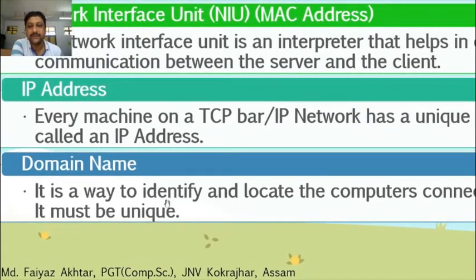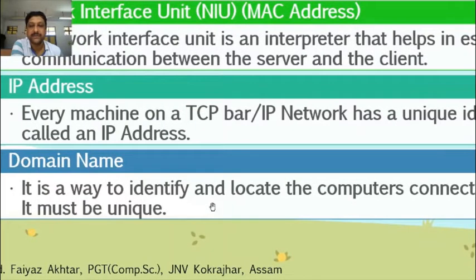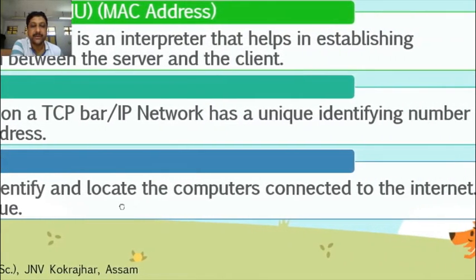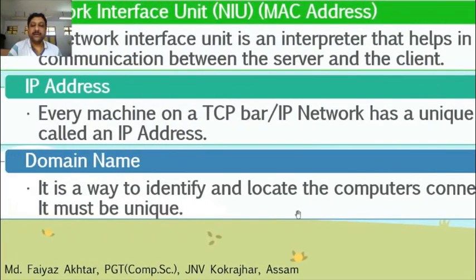Domain name is a way to identify and locate the computers connected to the internet. It must be unique. Actually, what is a domain name? Suppose a domain name is cbsc.nic.in. It is a domain name. So when we type this address in a browser, it will locate the computer, connect it to the internet, and display the information about that computer, and it is unique. So different names for different computers. This is domain name.